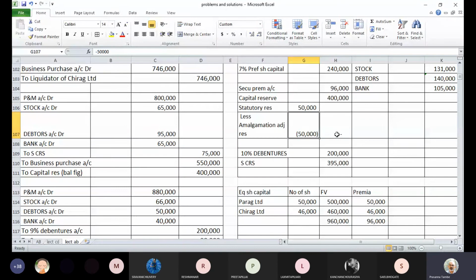Now let us check if the balance sheet is tallied or not. Okay, we have taken care of all the assets. We have taken care of all the liabilities also. Let us see if the balance sheet is tallied after this.